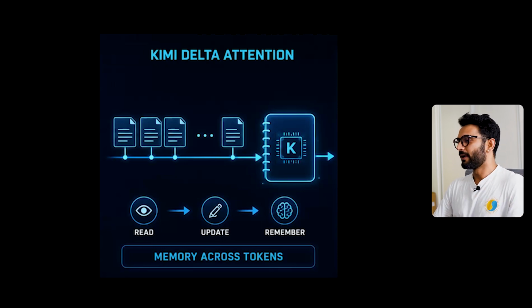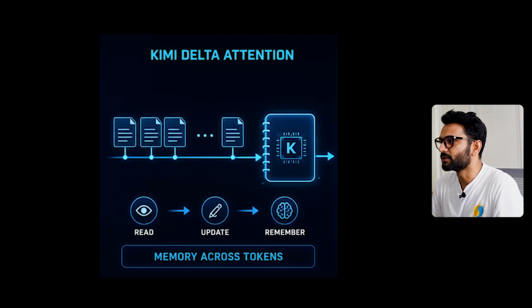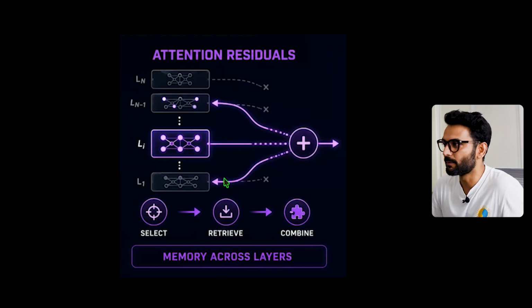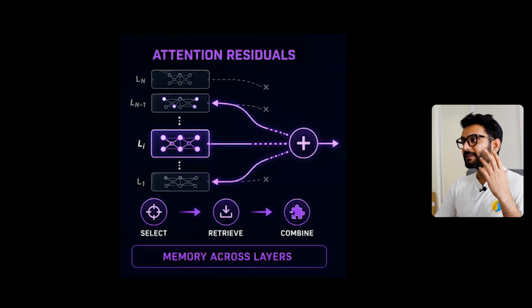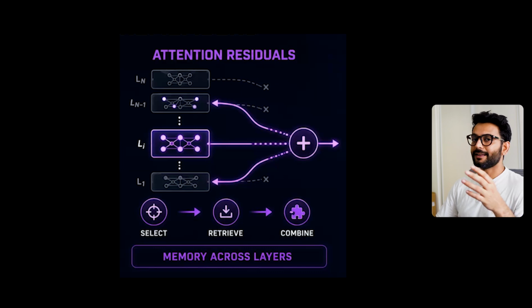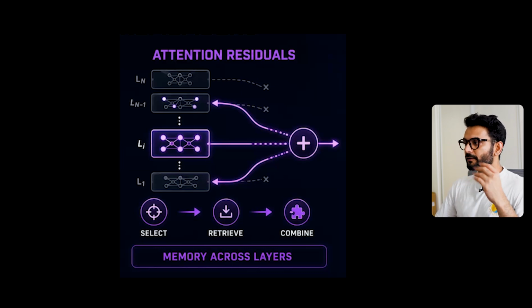Okay, the second important thing is attention residuals. There are multiple processing layers in any AI model. Early layers recognize basic patterns, middle layers understand relationships, and later layers perform more advanced reasoning. The problem is that all those layer outputs are accumulated with approximately equal weight. In an extremely deep model, useful information from an earlier layer can become diluted by everything added later. So this is a big problem.